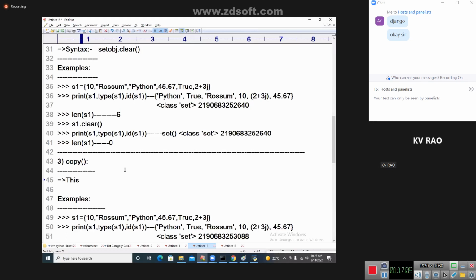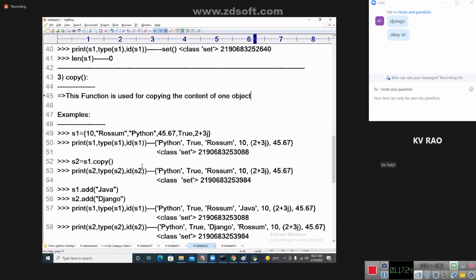This function is used for copying the content of one set object into another set object.